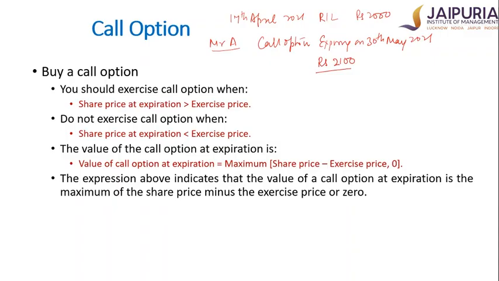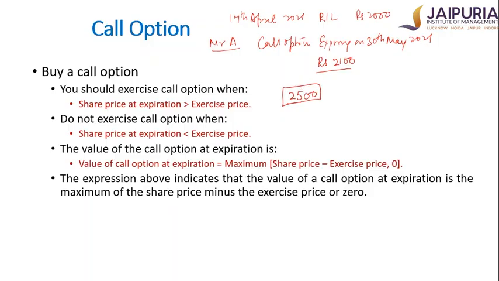Now different situations can happen. Mr. A has purchased the call option because he was feeling that the Reliance price may go up. That's the reason why he is trying to book the Reliance price right now. Now what may happen? For example, on 30th May, assume the Reliance price goes to rupees 2500.